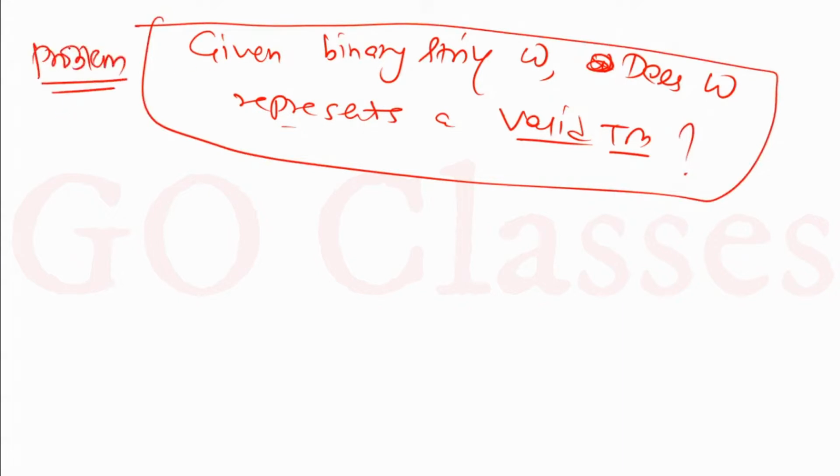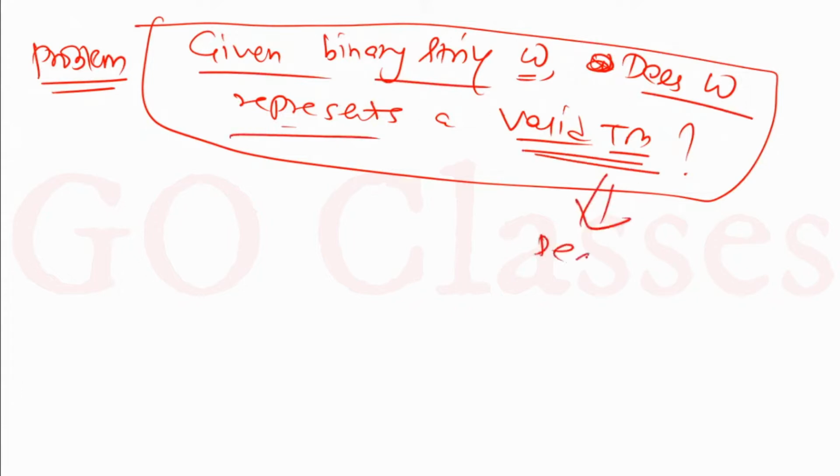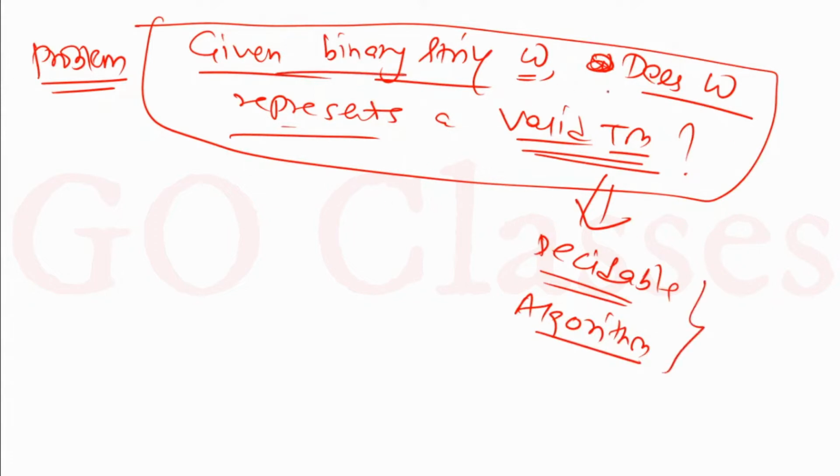What do I mean by decision problem? This is a problem for which I can answer yes or no. A decision problem is a problem for which the answer is always yes or no. So given binary string w, does w represent a valid Turing machine or not? This problem is decidable. I told you decidable means an algorithm exists. Because I have decided the encoding, I can definitely decide whether the given string will represent a valid Turing machine or not.